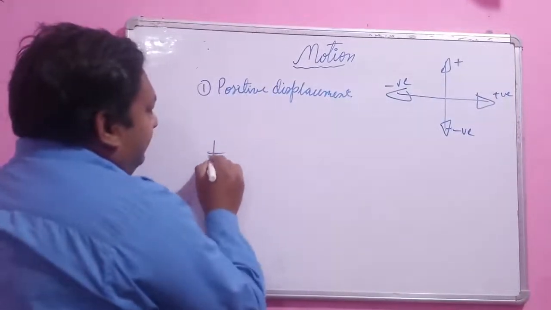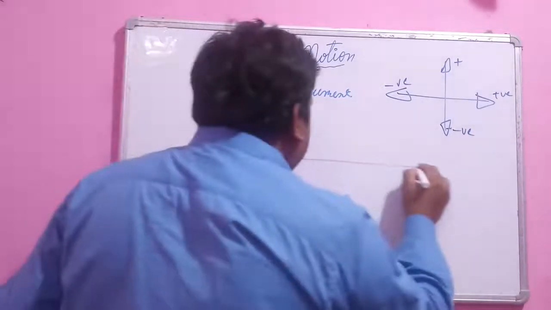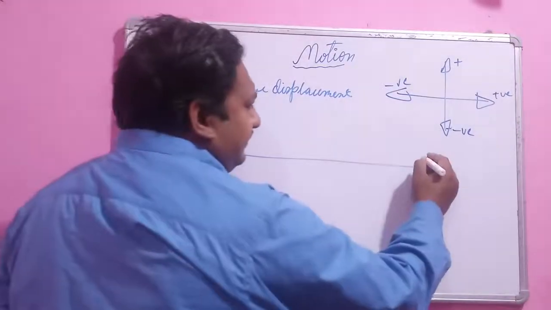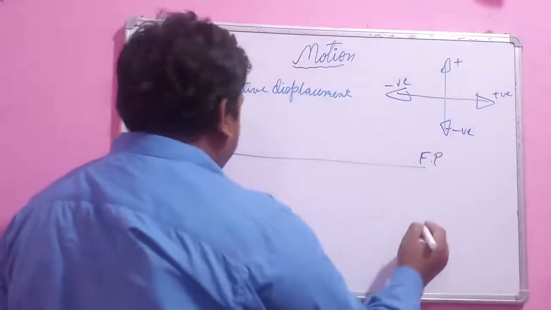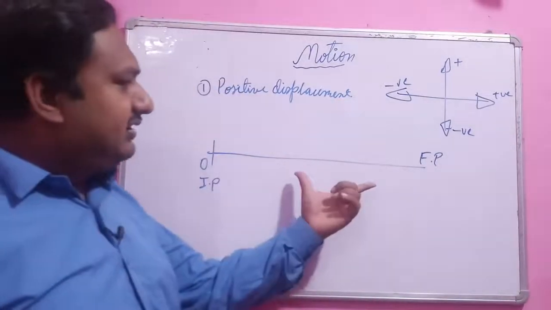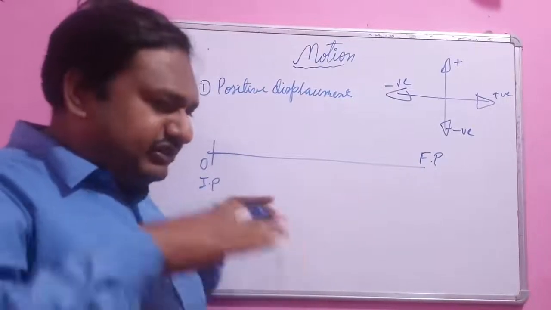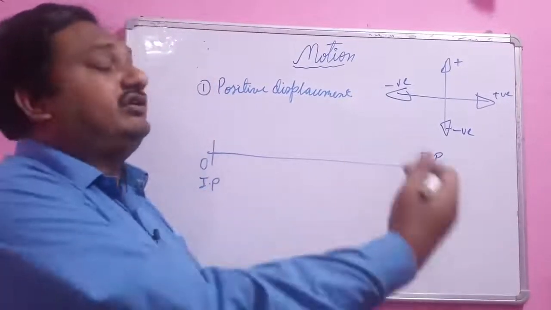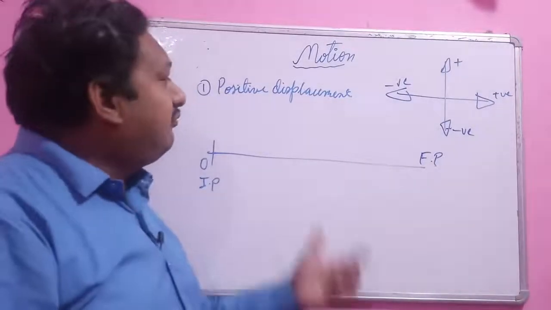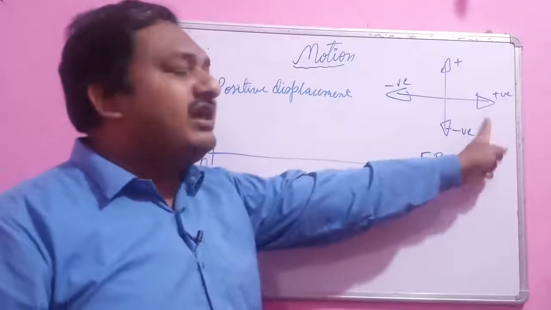Suppose this is the origin, the initial position, and the object continues in a straight path and stops at this point. This is the final position. If the object travels in a straight path without returning back, whatever displacement we get is always positive, because it continues its motion in a positive direction.